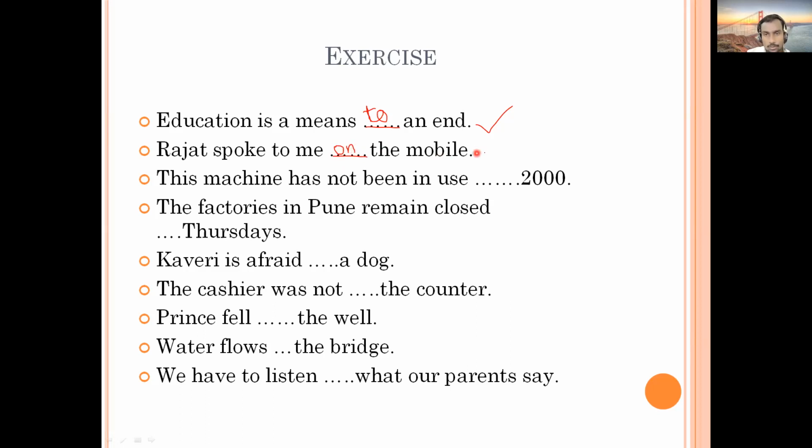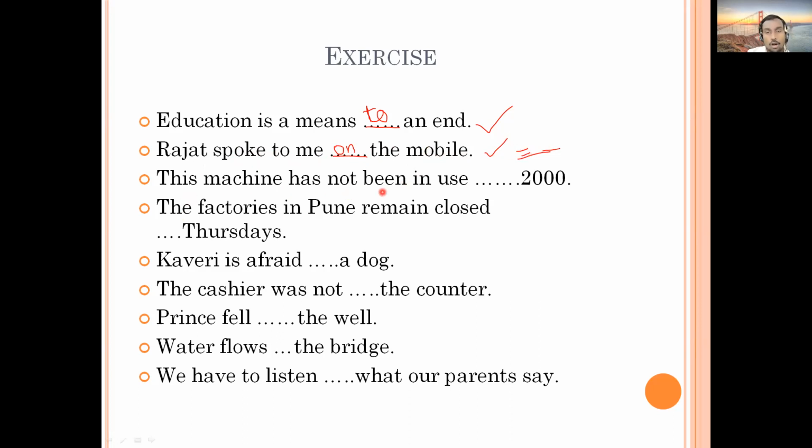But as I told you, multiple answers are possible. Rajat spoke to me about the mobile, even that is possible, because maybe the discussion is going about the mobile. That is okay, but the meaning will be different. If the sentence is Rajat spoke to me about the mobile, that is right, and the meaning can be different. But Rajat spoke to me on the mobile, again that is also right and the meaning is different.